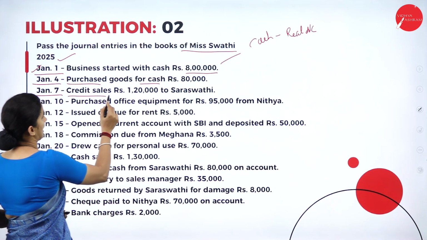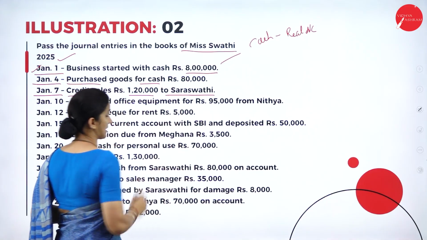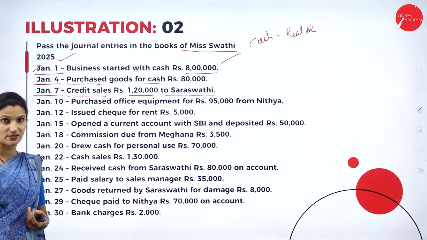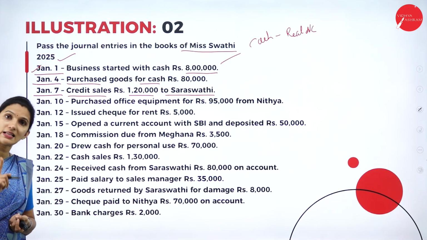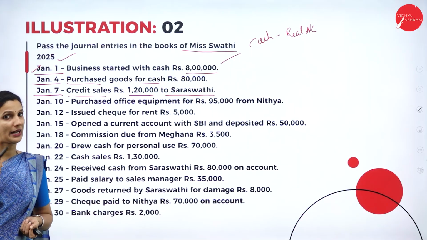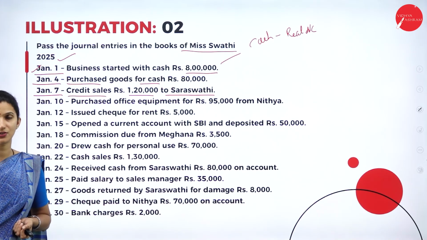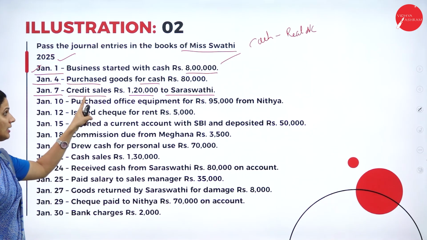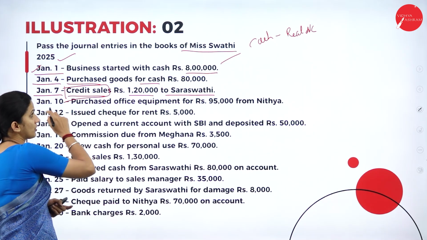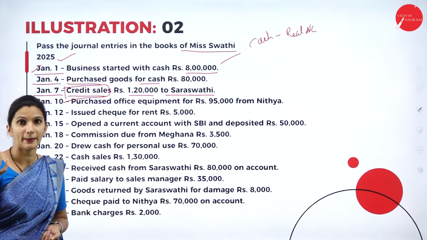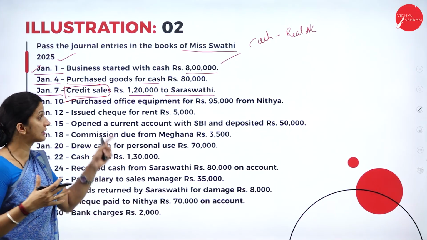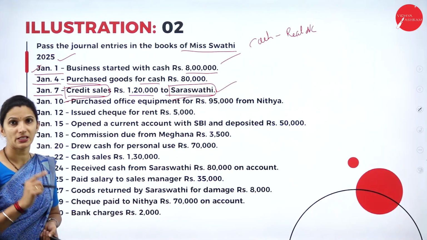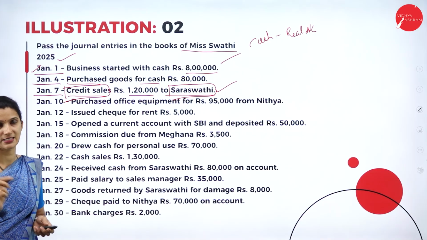Next transaction we have on Jan 7th. There is a credit sales of rupees 1,20,000 to Saraswati. So Swati Limited has sold goods to Miss Saraswati on credit. Sales is always an income, so that comes under the nominal account, credit all incomes and gains. So the credit will be to sales account. Here it is a credit sale, Miss Saraswati did not immediately pay the cash, so in the name of Saraswati you will open the account. So the debit will be Saraswati account debtor to sales account.